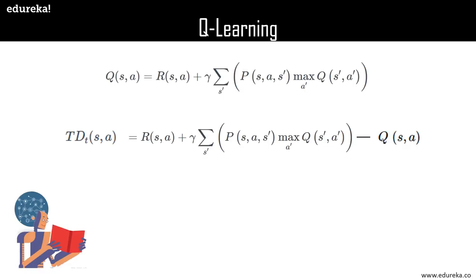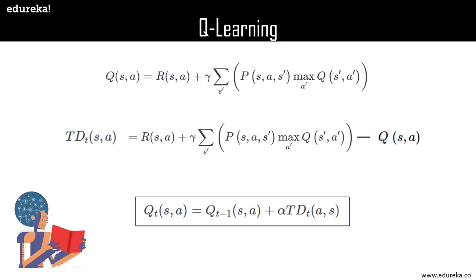Now the equation that we just derived gives the temporal difference in the Q values, which further helps to capture the random changes in the environment which may be imposed. Now the new Q(S, A) is updated as follows: Qt(S, A) is equal to Qt-1(S, A) plus alpha times TDt(A, S). Here alpha is the learning rate which controls how quickly the robot adapts to the random changes imposed by the environment. Qt(S, A) is the current state Q value, and Qt-1(S, A) is the previously recorded Q value.